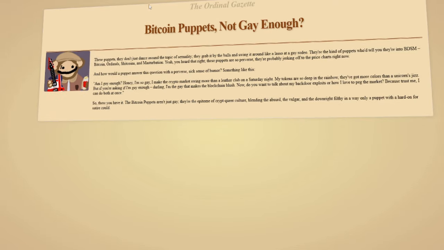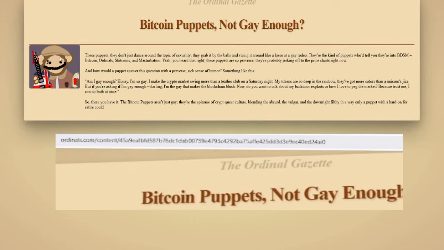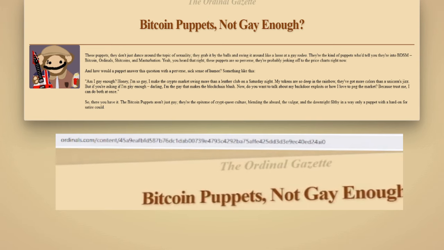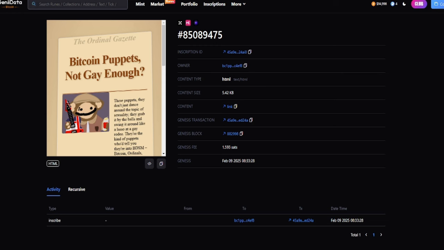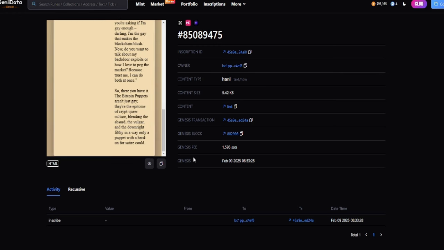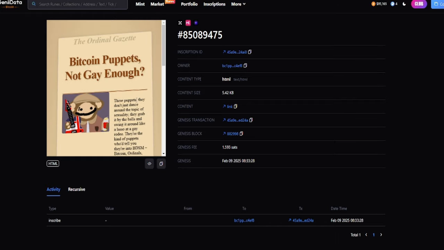What is so cool about this? Well, if we look at the top here, you can actually see this is an Ordinals.com content reference. So that's referencing an ID. Well, surely it's just this picture, right? It's just the image. You're just pointing to the image, like a cheeky nobody. Nah, mate, that's not what we're doing at all. We've got the whole article in there, and it goes a lot deeper than this, but let's just show you how this works. So that article's in there.